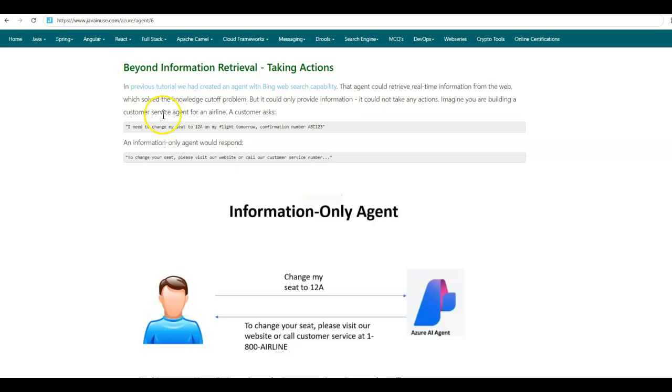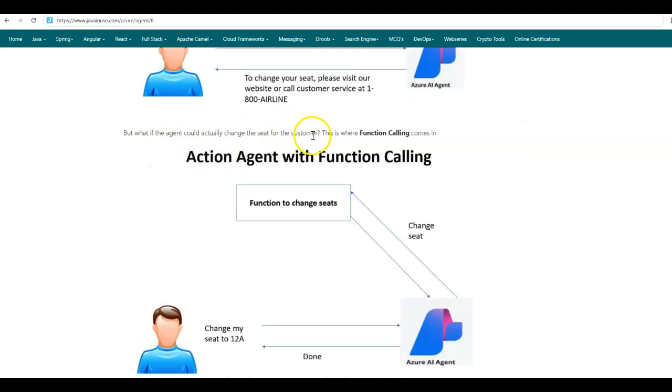Imagine we are building a customer service agent for an airline and the customer asks, I need to change my seat to 12A on my flight tomorrow. Confirmation number ABC123. If you only had Bing Web Search capability added to our agent, we would get a reply such as, to change your seat, please visit our website or call our customer service number. The AI agent on its own cannot take any action just using Bing Web Search. But what if the agent could actually change the seat for the customer? This is where function calling comes in.